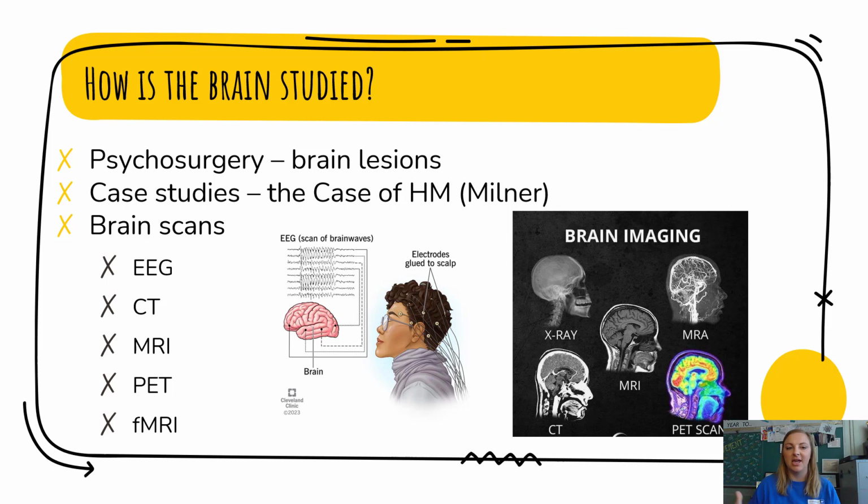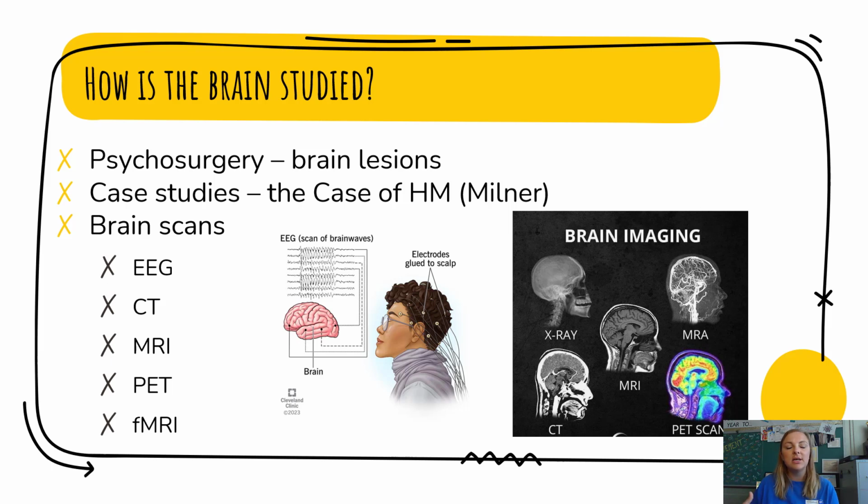The first is through case studies. Remember, a case study is when we're looking at a very special person or small group of people to determine what that person is experiencing. One great example of this is the case of HM. HM had a small portion of his brain removed due to a seizure disorder. After the surgery, Milner then followed up and studied HM to determine what the consequences of that surgery were on HM's behavior and mental processes.